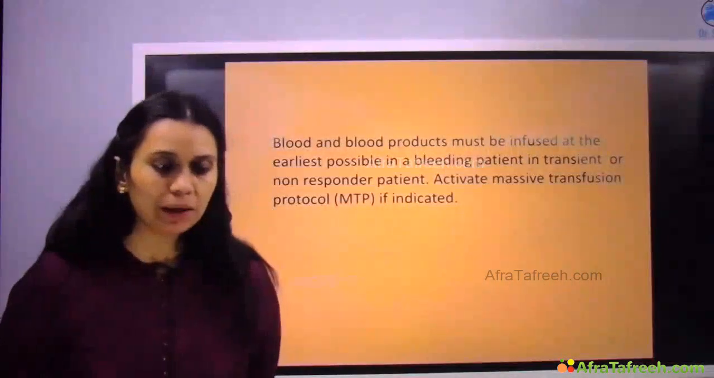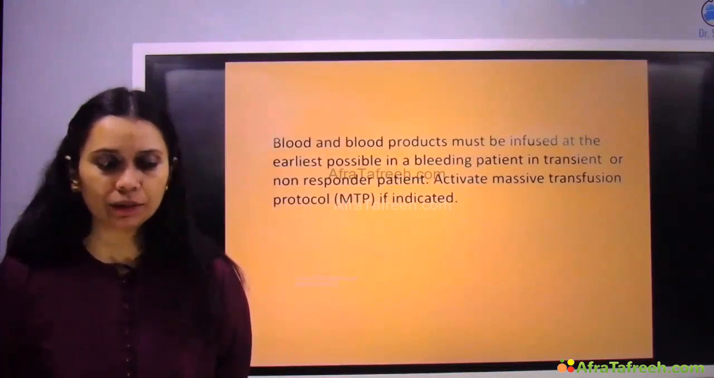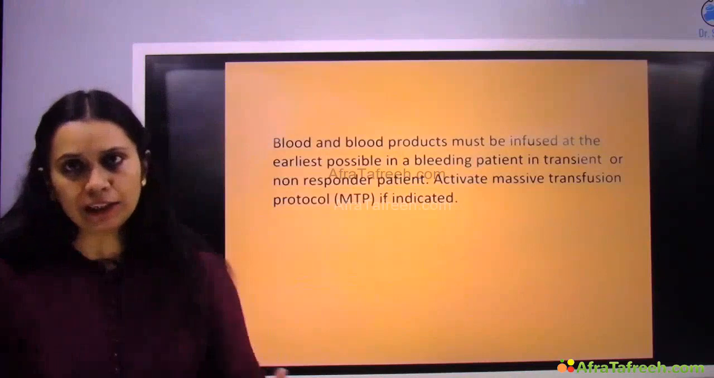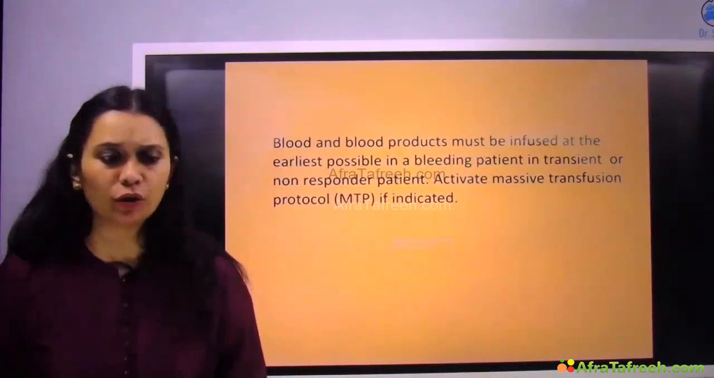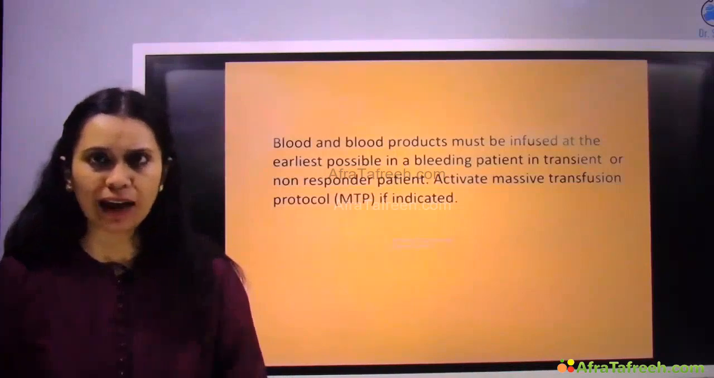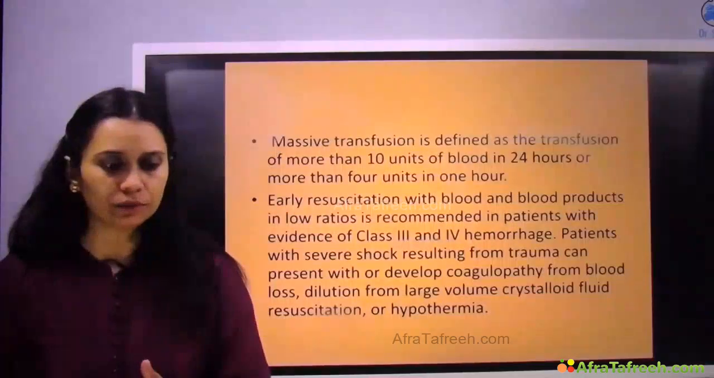Okay, you're getting my point? So blood and blood product must be infused at the earliest possible in a bleeding patient, right? In an actively bleeding patient, in non-responders who are not responding to crystalloid resuscitation, blood product should be given as early as possible. Now, massive transfusion protocol has to be activated.